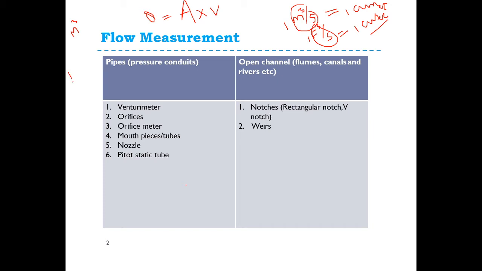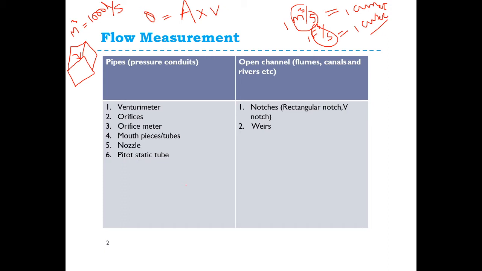If you take 1 meter by 1 meter by 1 meter, this cube is there. If you pour water in this particular cube, how many liters will be occupied? 1 meter cube equals 1000 liters. Okay. 1 cumec means 1000 liters per second. This thing you should keep in your mind.